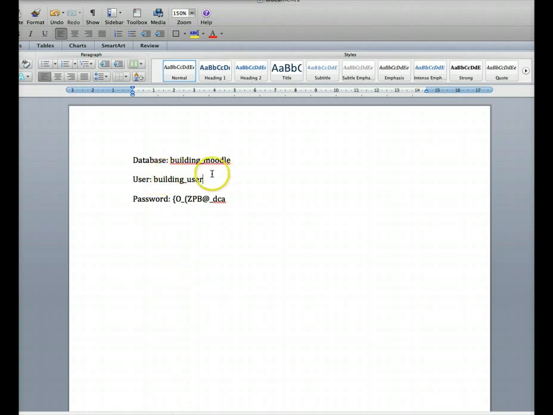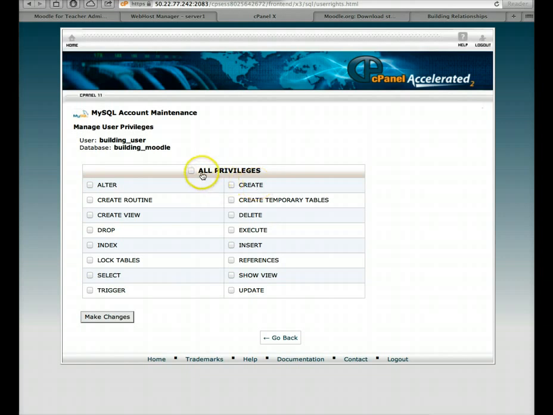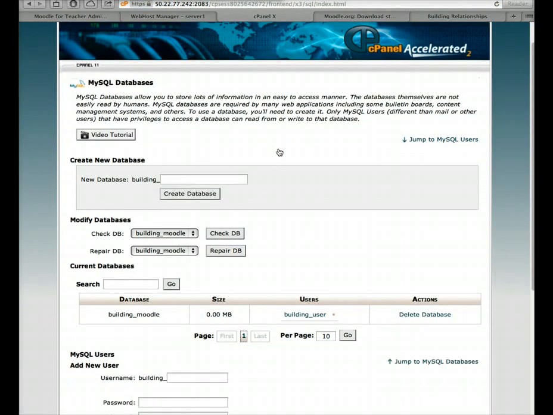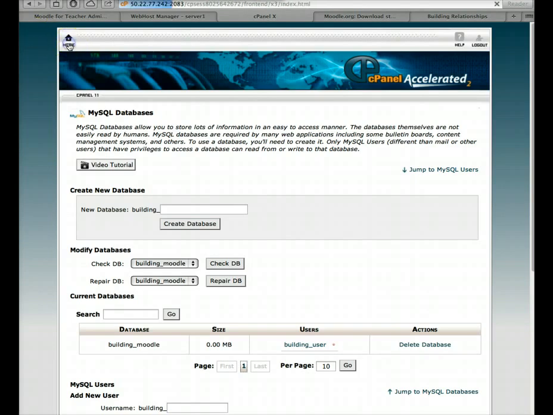All right, let me make sure that all that information is correct. It's not user building or Moodle building or something else, because I'm going to need that. So let's see. It's building user and building Moodle, so that's correct. And the password I had on my mouse because I had copied it. So all privileges, make changes, and then go back. All right, everything's set.